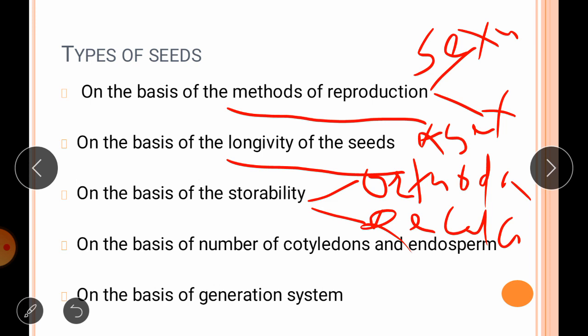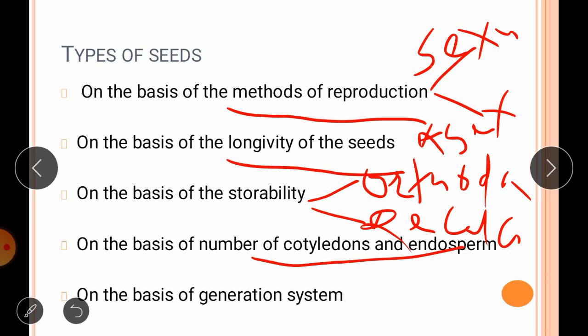The next one: on the basis of cotyledon and endosperm, seeds are again divided into two types. On the basis of number of cotyledons, we have two types, that is monocotyledonous seed and dicotyledonous seed. Monocotyledonous means the seed has a single cotyledon, while dicotyledonous means the seed has two cotyledons. If you split it, it will produce a dal. Such seeds come under the dicotyledonous group.